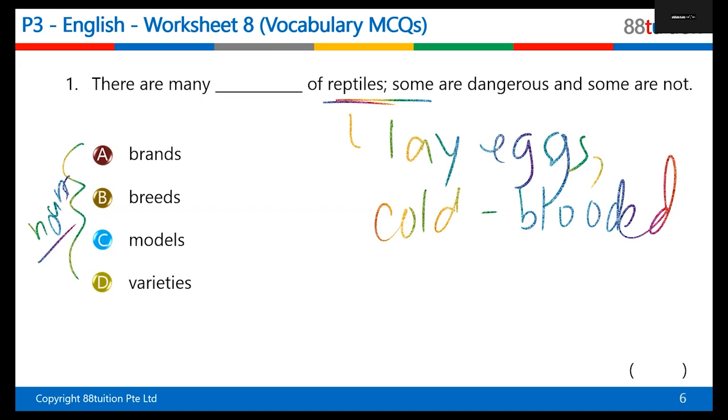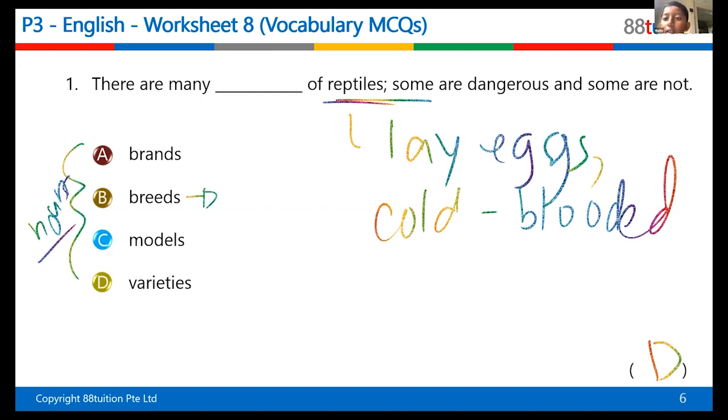Now, who can tell me what is the answer to this? Reptiles, what kind of, what do they fall under? Brands, breeds, models? Yes, Shiloh? Varieties. Varieties? Yes, very good. Okay, there are many different varieties of reptiles. Very good. Now, when do you use the word breeds?